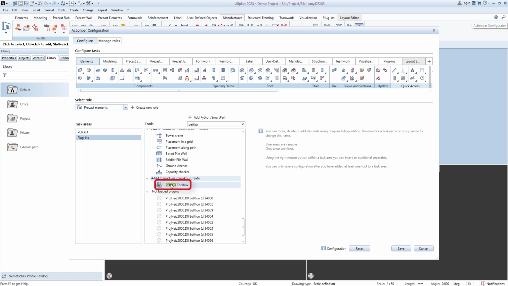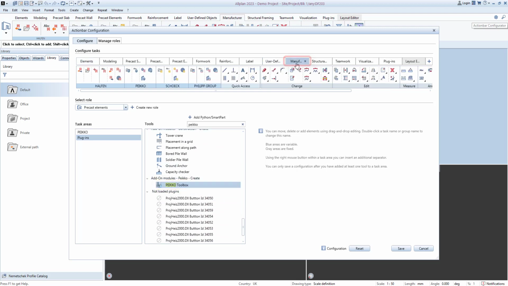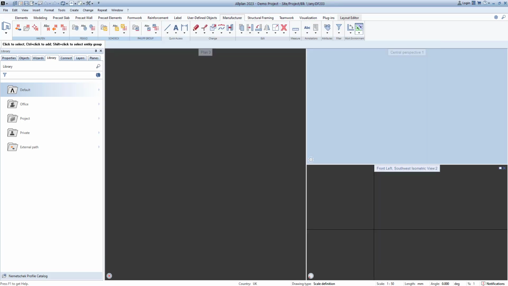Select the Peikko Toolbox. Choose the Manufacturer tab. Then drag and drop the Peikko Toolbox to the Peikko Group area. And then save.